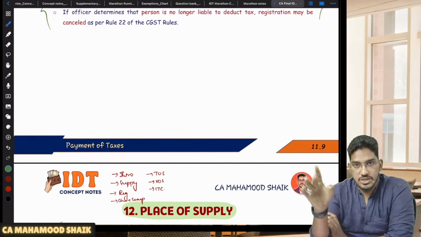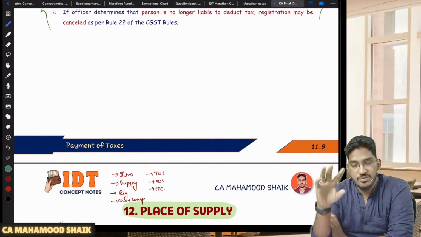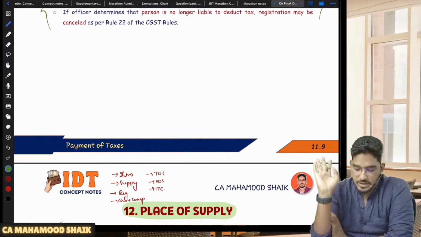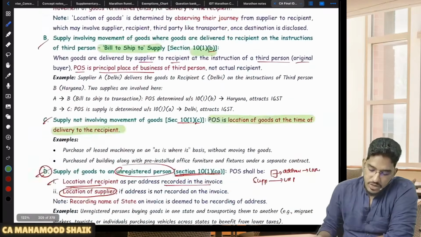Even though you have a usual registration, still in case you are liable to deduct TDS, you have to take a separate TDS deductor registration. You have to take it under section number 51. Clear? Right. So this is what regarding the TDS concept.